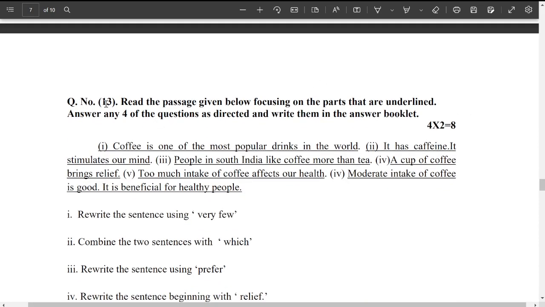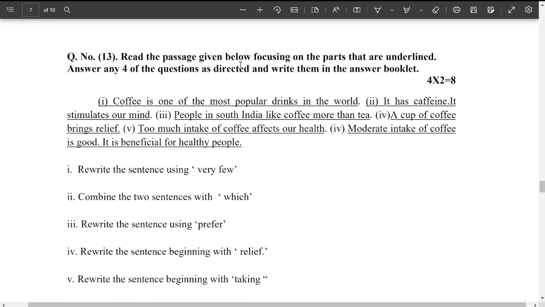Next, moving to question 13. Here, read the passage given below, focusing on the parts that are underlined. Answer any 4 of the questions as directed and write them in the answer booklet. These are nothing but changing the sentences with the help of the given indicators.